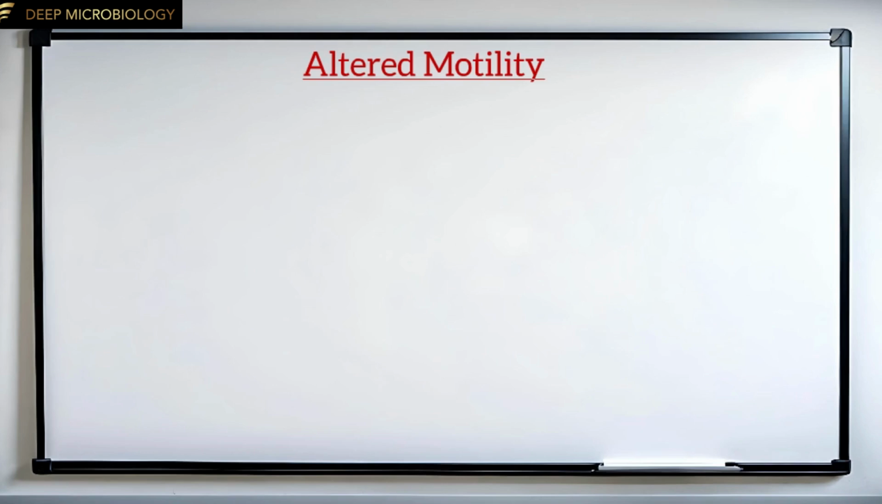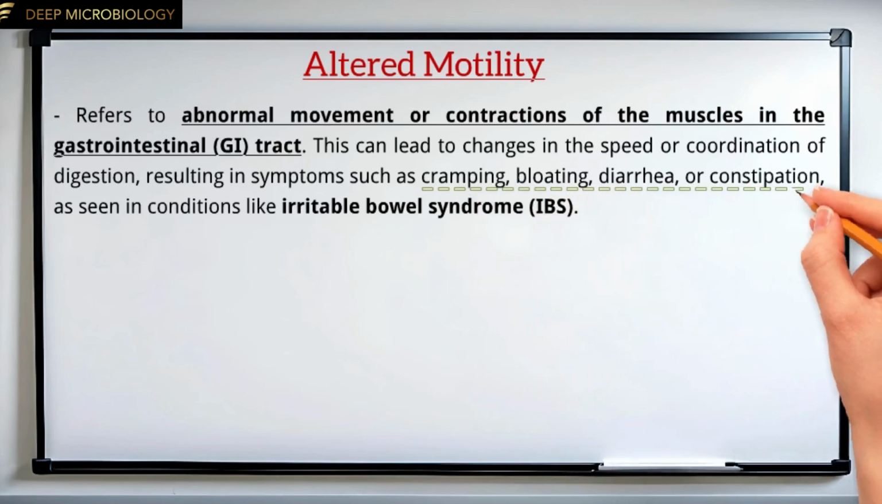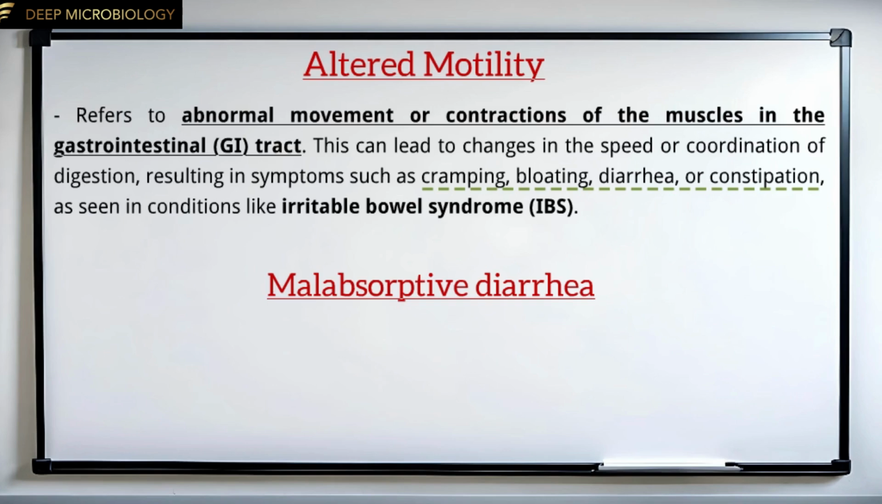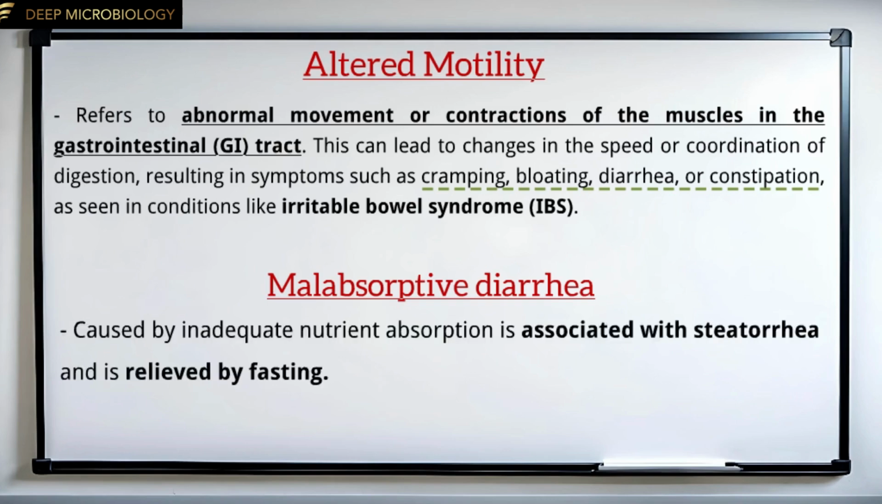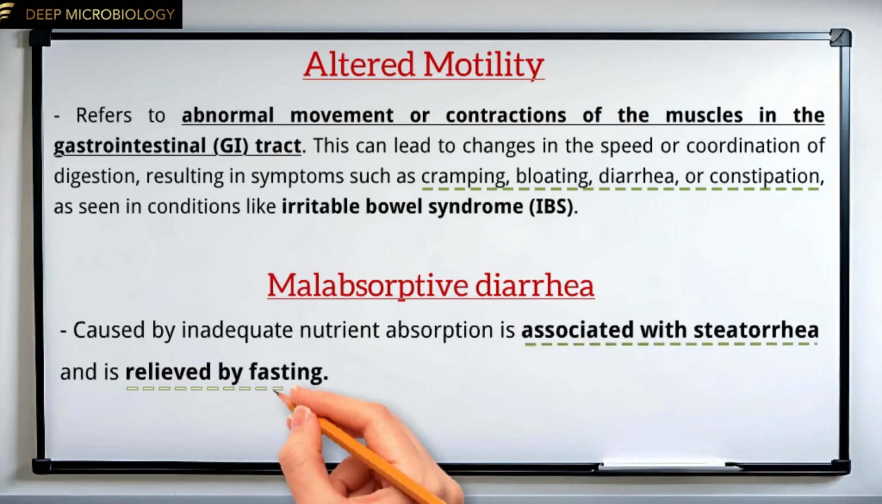Altered motility refers to abnormal movement or contractions of the muscles in the gastrointestinal tract. This can lead to changes in the speed or coordination of digestion, resulting in symptoms such as cramping, bloating, diarrhea, or constipation, as seen in conditions like irritable bowel syndrome. Malabsorptive diarrhea, caused by inadequate nutrient absorption, is associated with steatorrhea and is relieved by fasting.